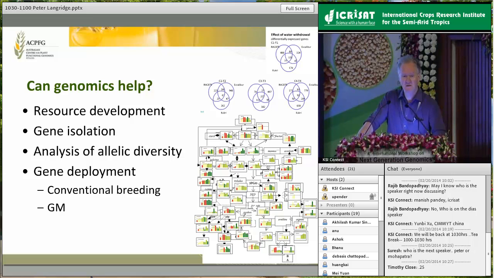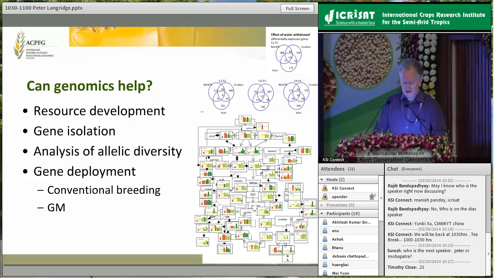We know that genomics, and we've seen very good examples already, is relevant in developing resources and analysing germplasm and material, in supporting gene isolation and understanding biochemical, metabolic, and other processes and pathways, and as a tool for exploring and utilising allelic diversity. We also know there are a number of quite sophisticated methods available for deploying genomics information, either through conventional breeding or through genetic engineering.